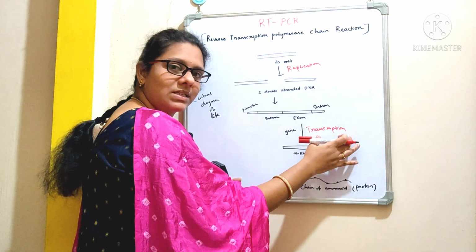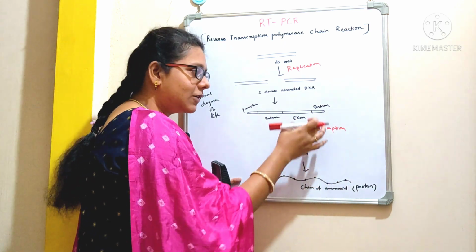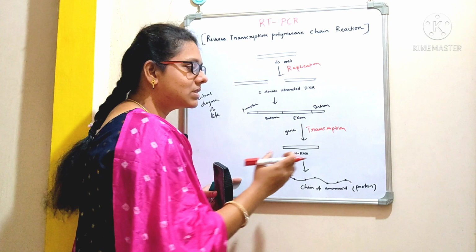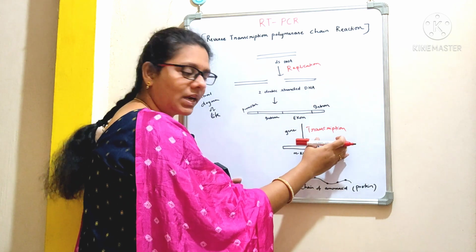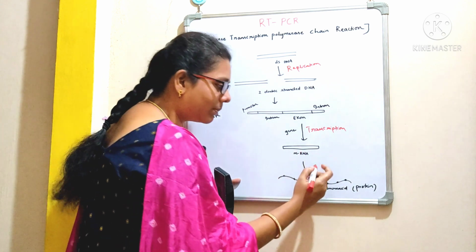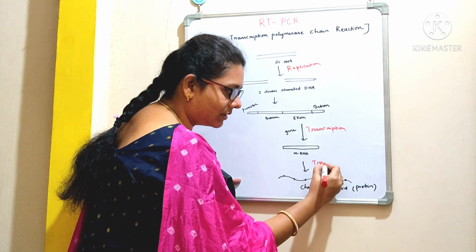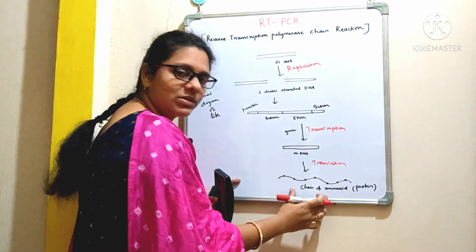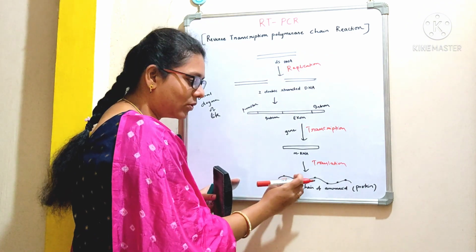What is meant by transcription? The synthesis of mRNA from DNA is called transcription, right? So this is the mRNA. When this mRNA undergoes the process of translation, it will give rise to a protein,